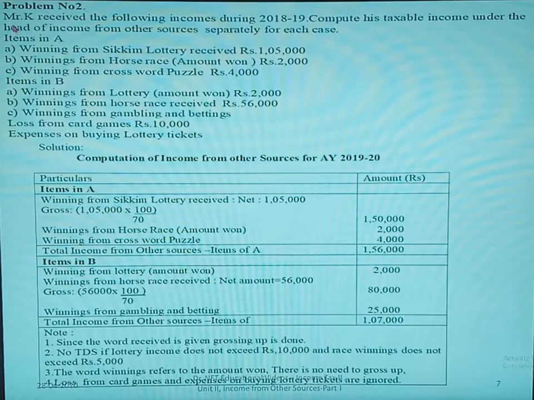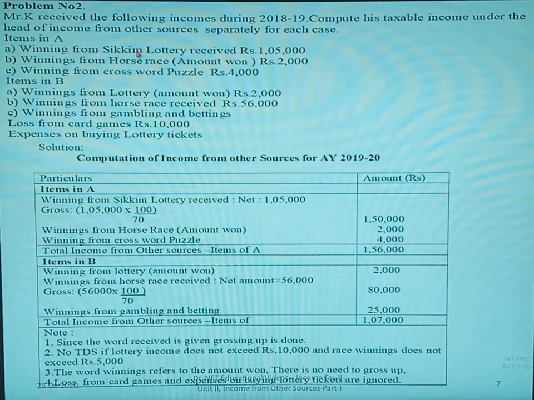Problem number 2. Mr. K received the following incomes during 2018-19. Compute his taxable income under the head income from other sources separately for each case. They have asked us to prepare it separately for items in A and items in B. So we'll prepare for items in A.